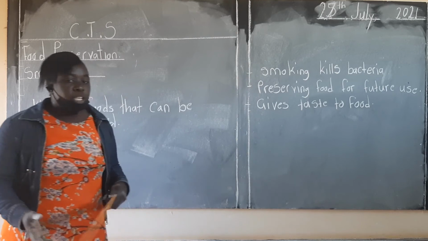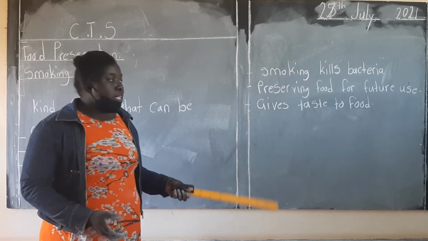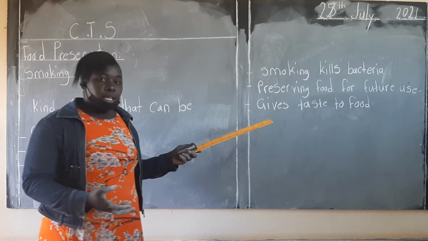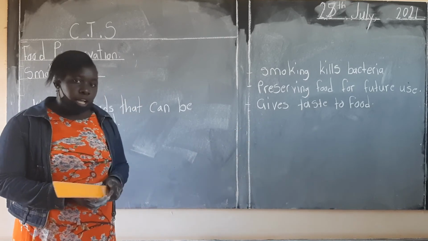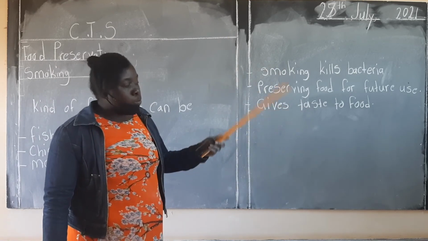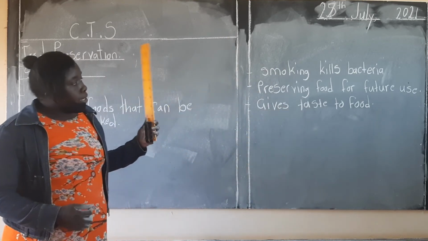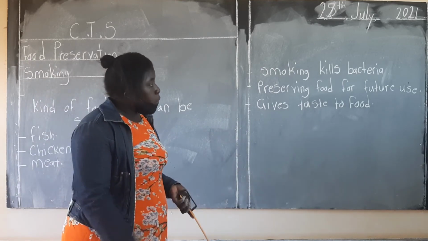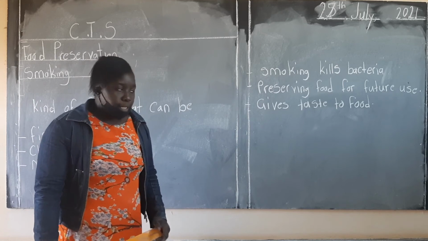Another one that is not here is that it removes fats. We know that some meat can actually have a lot of fat, so to get rid of that fat, we can smoke it. So smoking is important because it also helps to remove the fat.